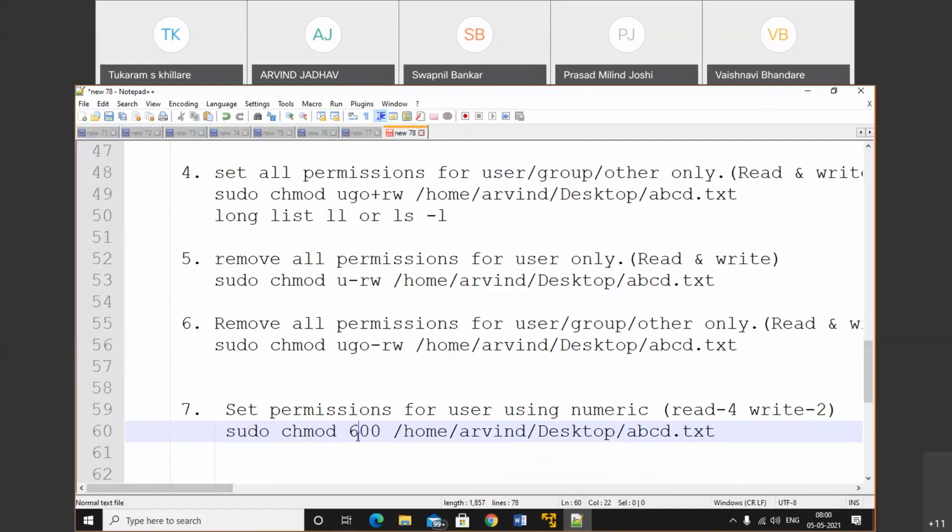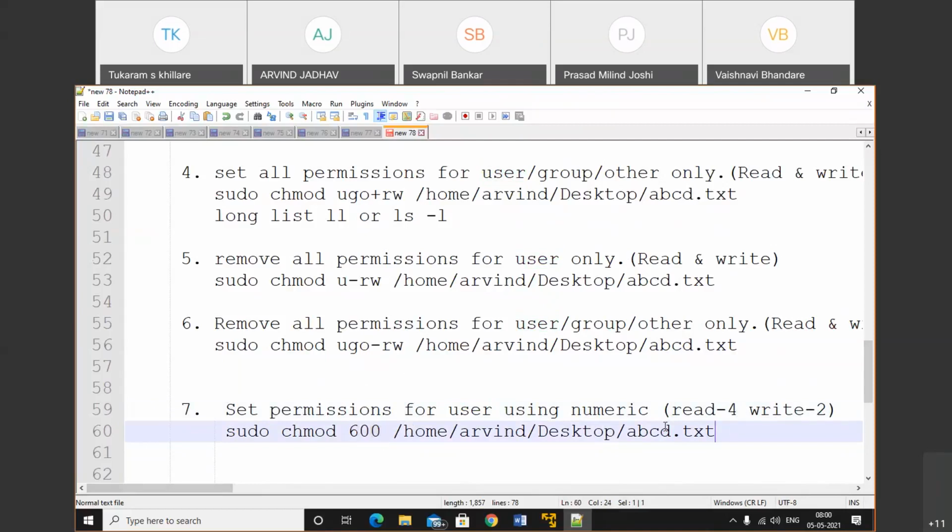In that case, the first part is the owner, the second part is the group owner, and the third part is the other. Okay, we can use both ways. We can use the alphabet way and also the numeric way. So in that case, we set a read permission plus 4 and write permission plus 2. So 4 plus 2 is 6. So here we are setting the value 6 to the user. The group owner will be set to 0 and the other user will be set to 0.